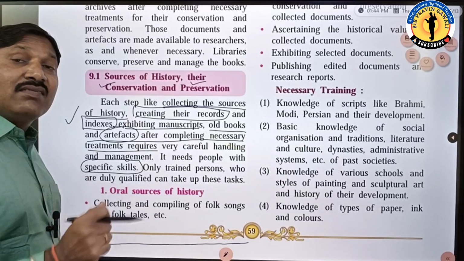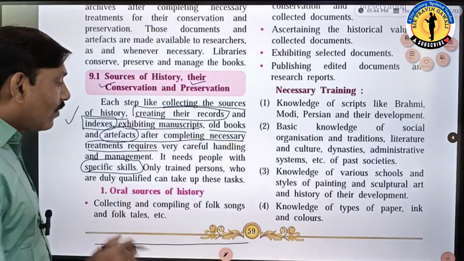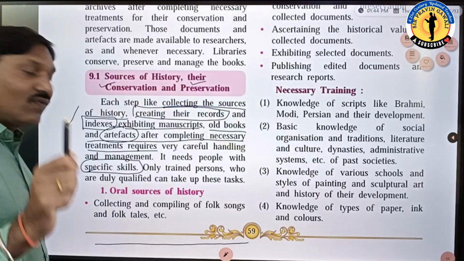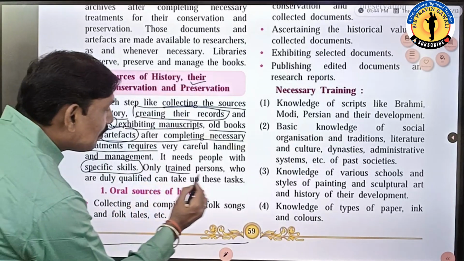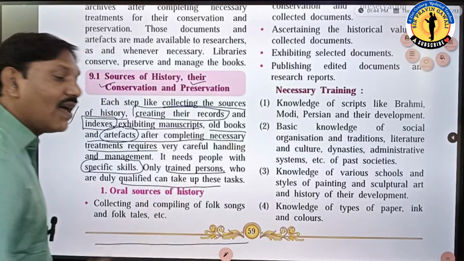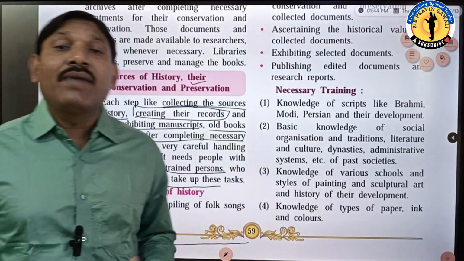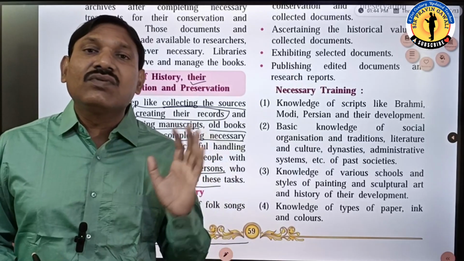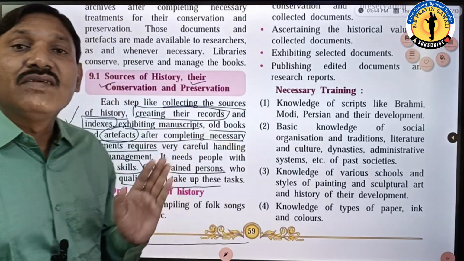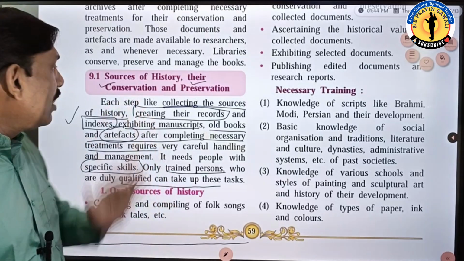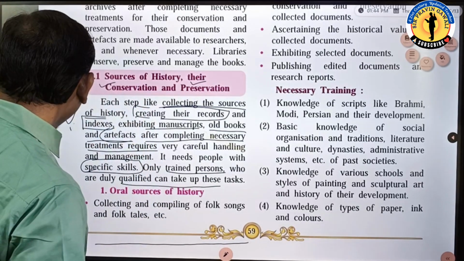Specific skilled people are required to conserve and preserve the historical documents, artifacts, objects. Only trained persons who are duly qualified can take up these tasks. A common man cannot do it, but a trained, skilled person can do such a task of preserving historical documents, artifacts, fossils, objects, valuable things. Students, have you understood?